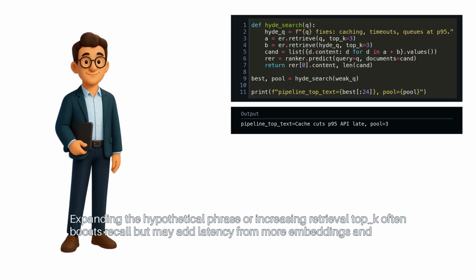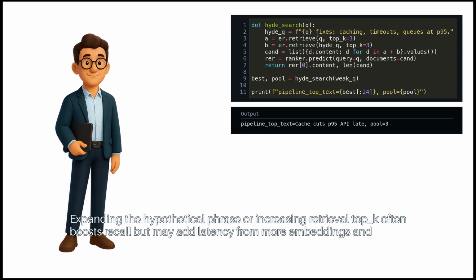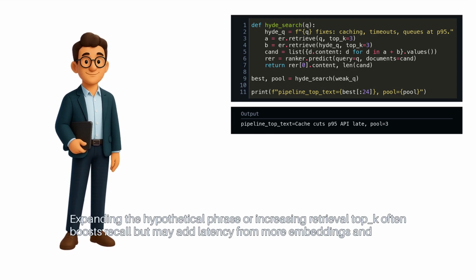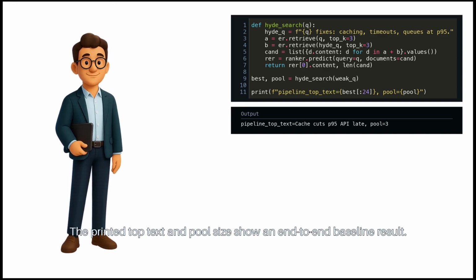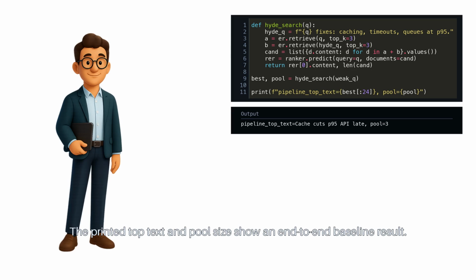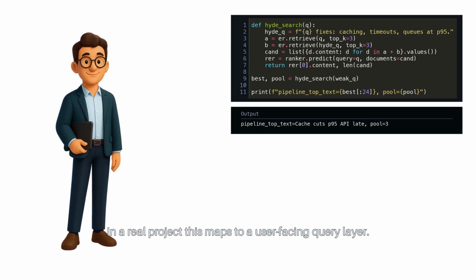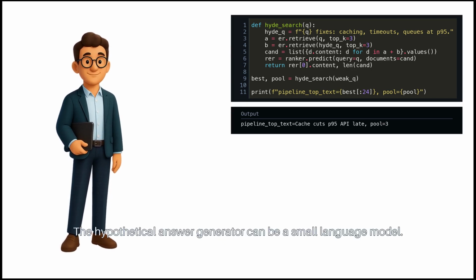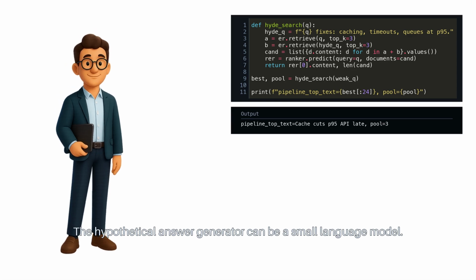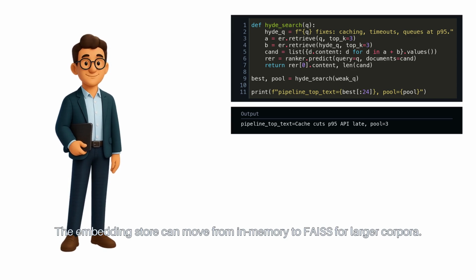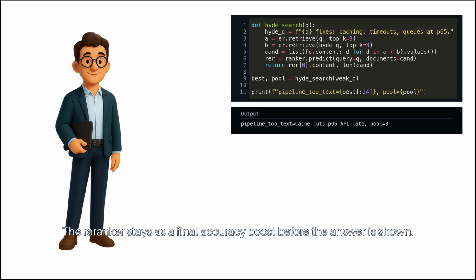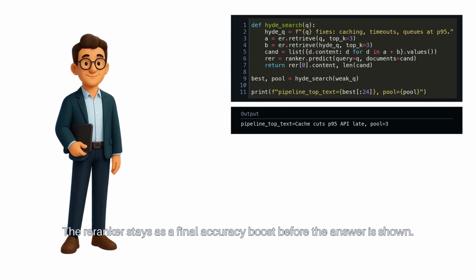Expanding the hypothetical phrase or increasing retrieval top K often boosts recall, but may add latency from more embeddings and cross-encoder passes. The printed top text and pool size show an end-to-end baseline result. In a real project, this maps to a user-facing query layer. The hypothetical answer generator can be a small language model. The embedding store can move from in-memory to FAISS for larger corpora. The re-ranker stays as a final accuracy boost before the answer is shown.